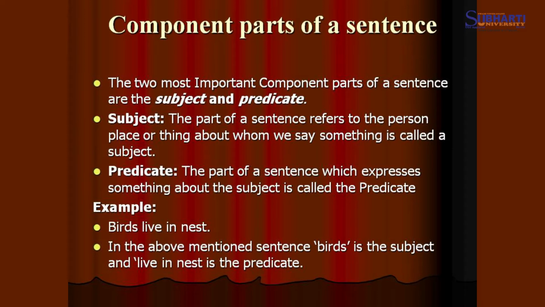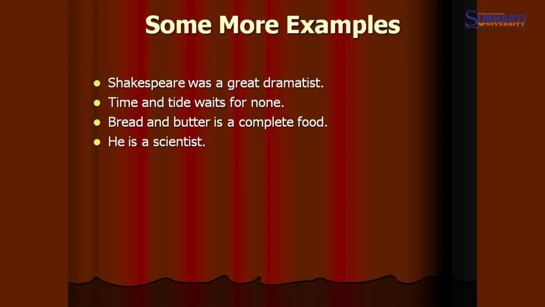We should also understand that the predicate part starts with the verb, an action word, or sometimes auxiliary verbs. So, the subject may be one or two words, but the predicate starts with an auxiliary or the main verb. In the above mentioned sentence, birds is the subject and live in the nest is the predicate as per the rule. Here are some more examples.